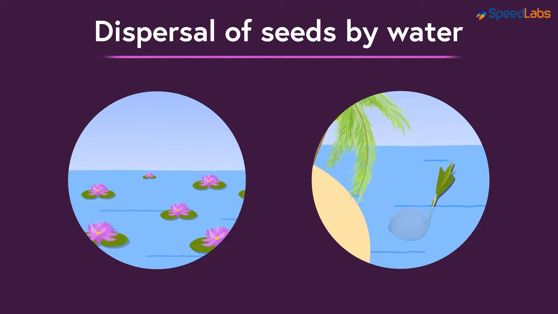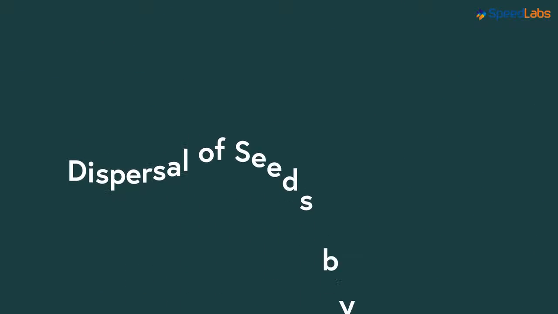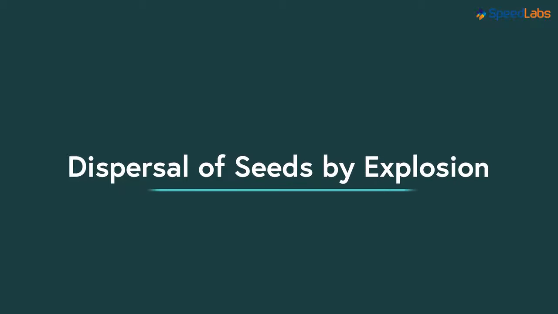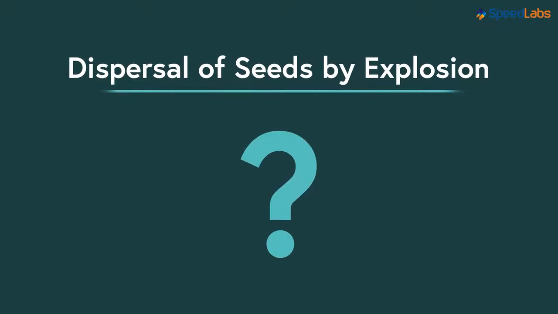What is the next type of dispersal? Let me name it for you. It's called the dispersal by explosion. Did I just say explosion? You heard me right. Then what exactly explodes in a plant?